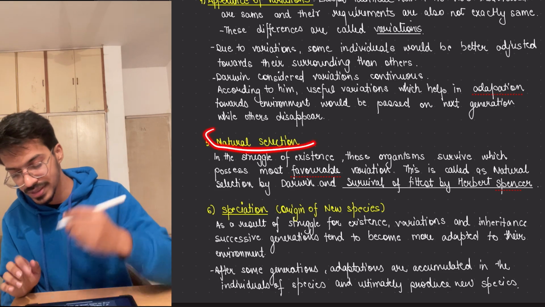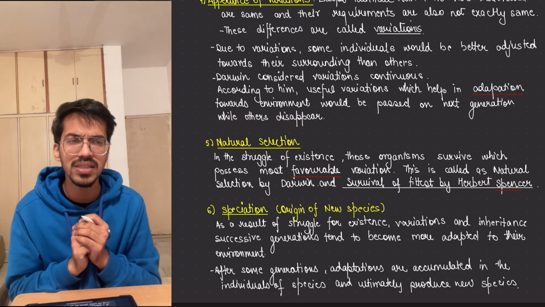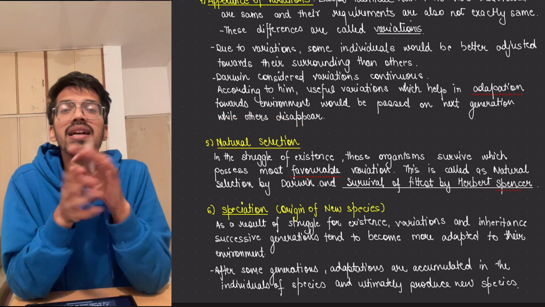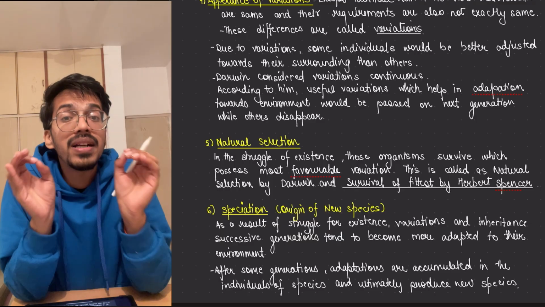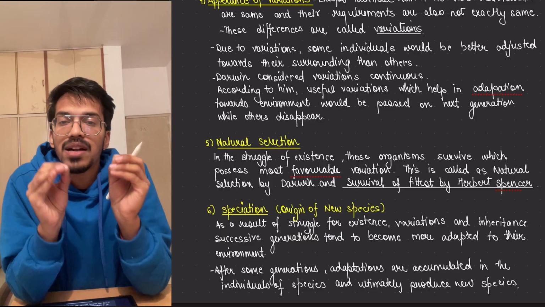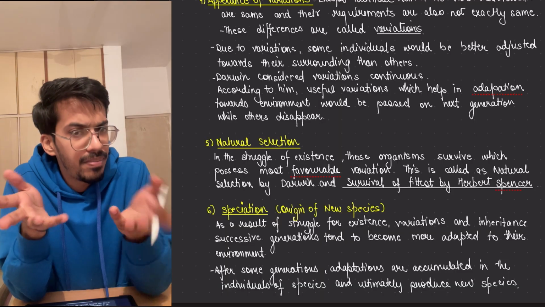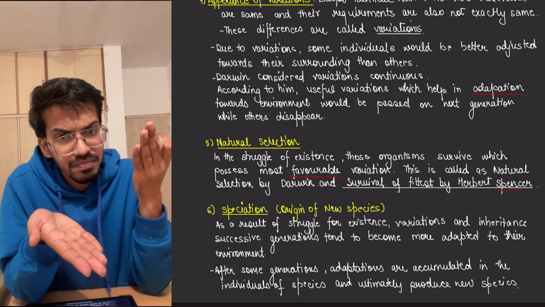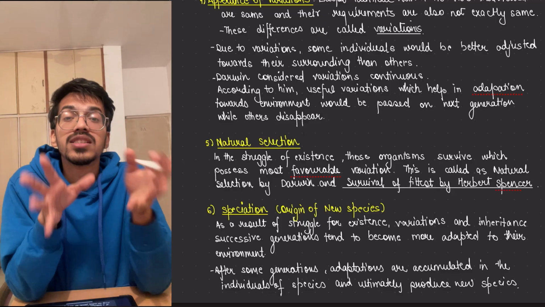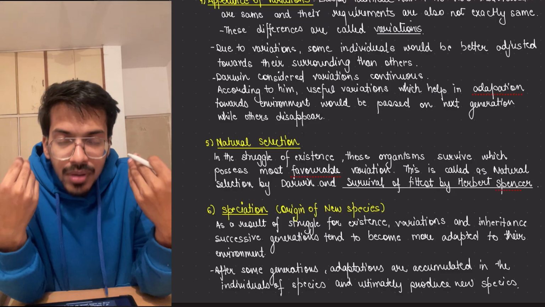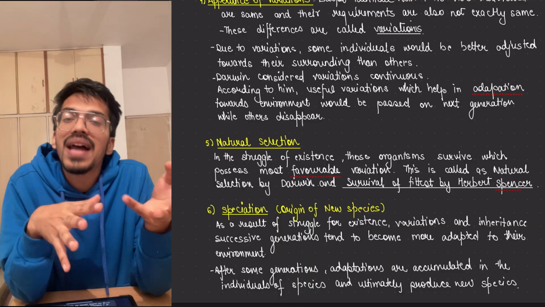The next thing is natural selection. What does natural selection mean? Natural selection simply means that nature selects. It gives its opportunity to everyone, but whoever is the best at that point of time will be selected. You remember the example of industrial melanism, where the black moth and the white moth were selected, able to survive before and after conditions.